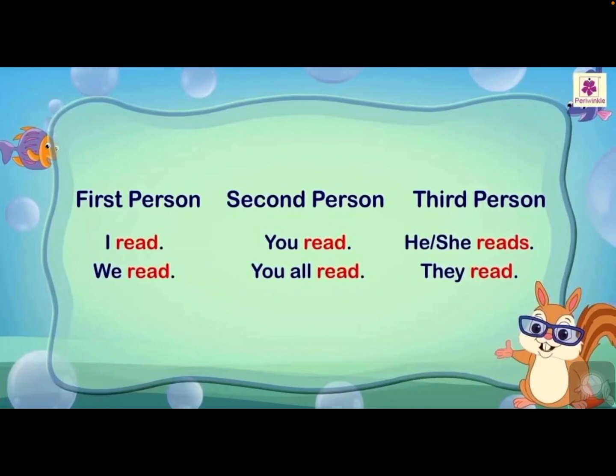Let us go through the examples related to first person, second person, third person. I read. Okay, always with I, read only will come, children. We read. You read. You all read. Coming to he or she reads, s is added to make it singular. They read.